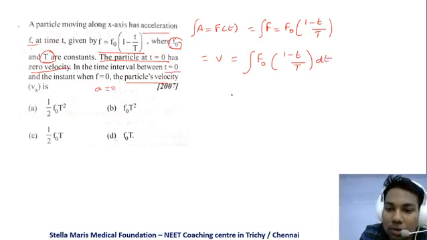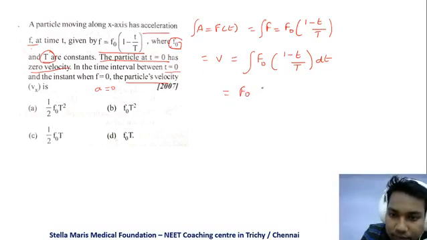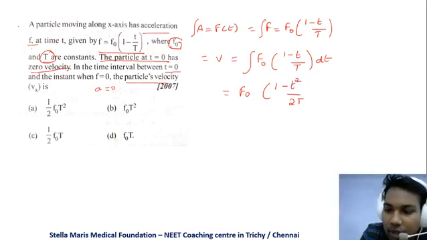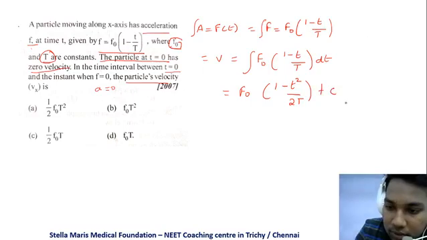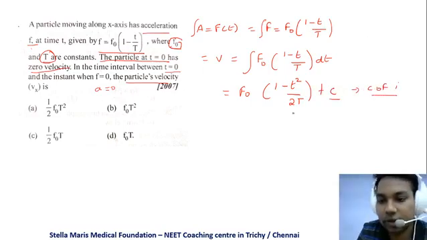Okay, so this is the integration. If we integrate f naught into (1 minus t squared by 2T), we get t power n plus 1 by n plus 1, so it becomes t minus t squared by 2T, plus c. This is the constant of integration.